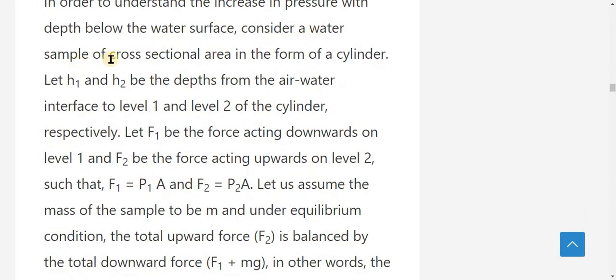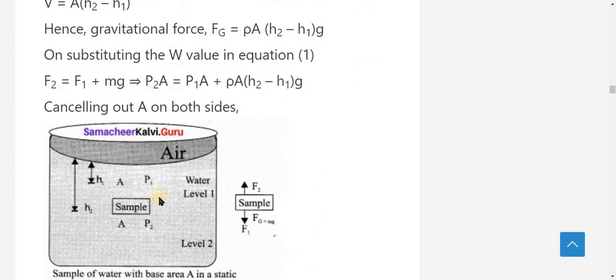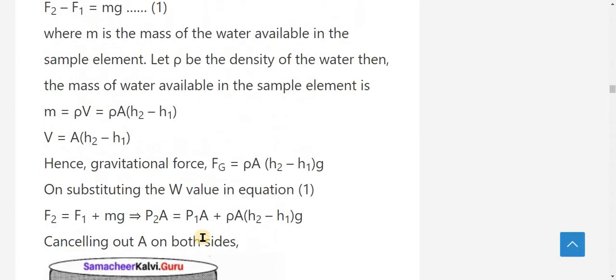Consider a water sample of cross-sectional area A in the form of a cylinder. Here is the cylindrical shape, a cylinder-shaped vessel filled with water. The bottom of the water contains a greater amount of pressure.